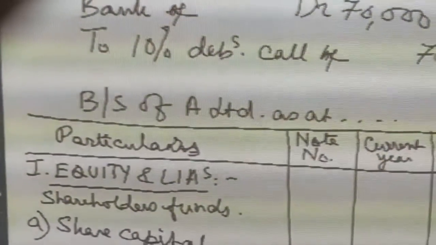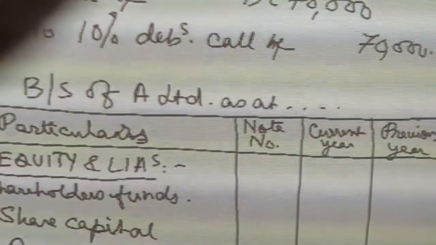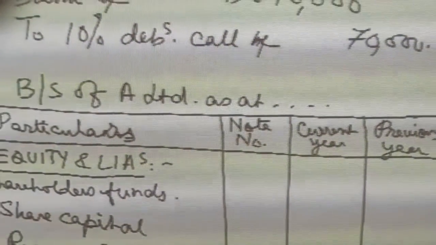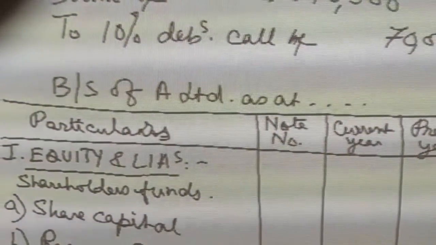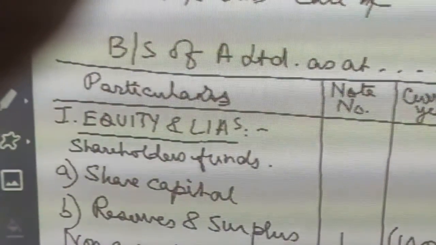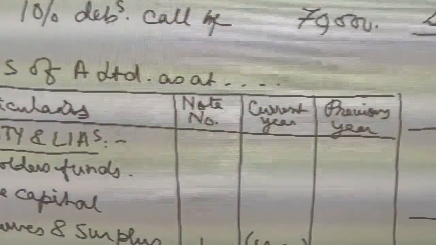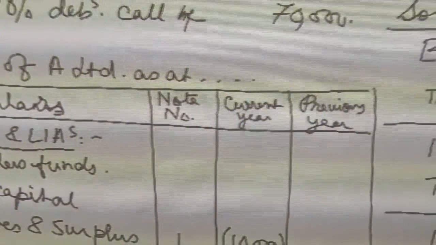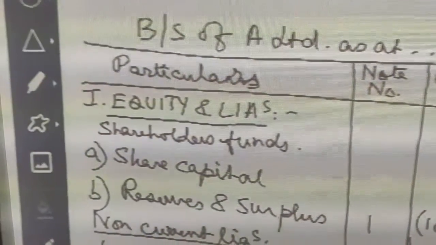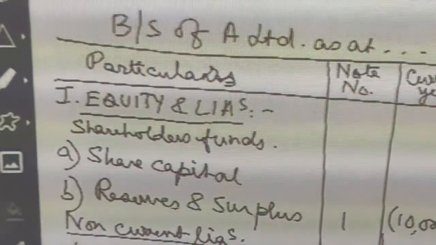Now if you look at the format of the balance sheet, it will be the balance sheet of A Limited as at, generally, 31st March of some year. Since I have not written any particular date, I have put a few dots over there. So we make 4 columns. One is for particulars, the other is for note number, then the next one is for current year's balances, and the last column is for previous year's balances. Then equity and liabilities.